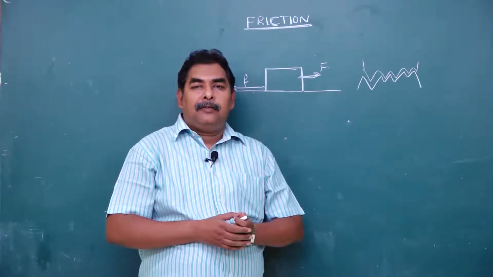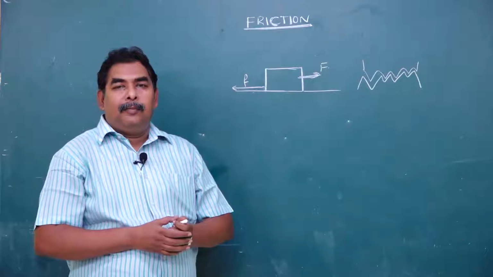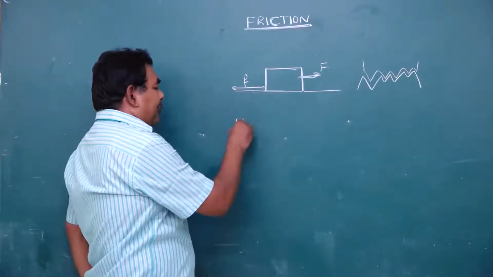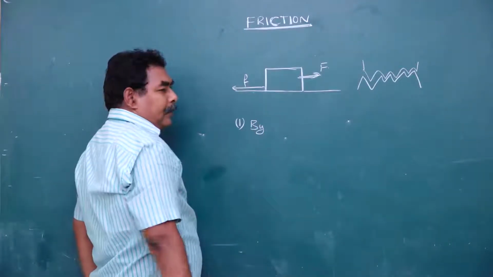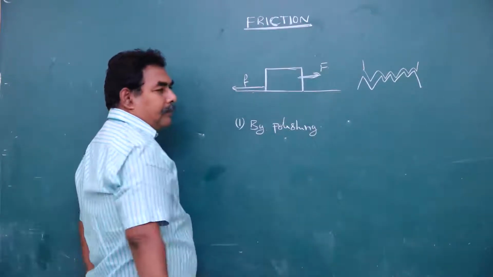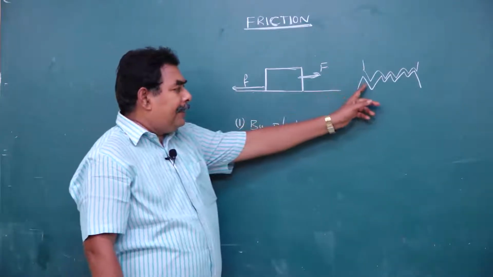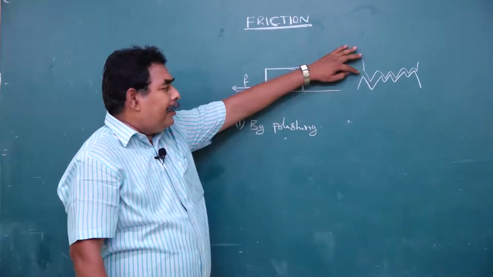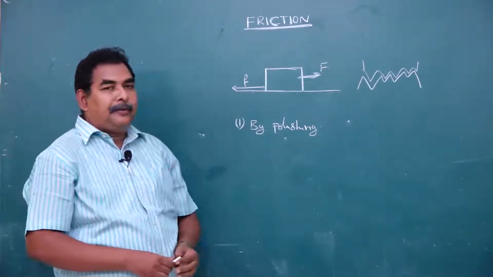How can you reduce friction? What are the minimizing methods of friction? The first one is by polishing the surface. By smoothening the surfaces, these irregularities cancel each other, so the body moves over the other body easily. So by polishing the surfaces, we can reduce the friction.